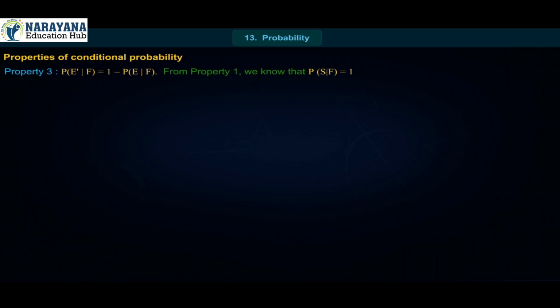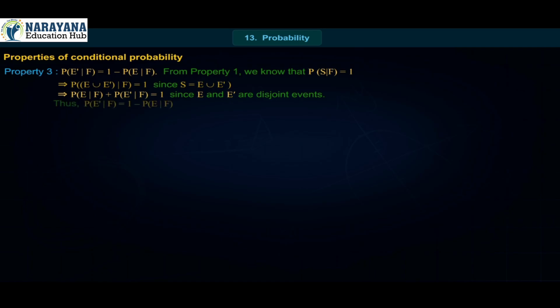From property 1, we know that P(S|F) = 1. This implies P(E ∪ E' | F) = 1, since S = E ∪ E'. This implies P(E|F) + P(E'|F) = 1, since E and E' are disjoint events. Thus, P(E'|F) = 1 − P(E|F).